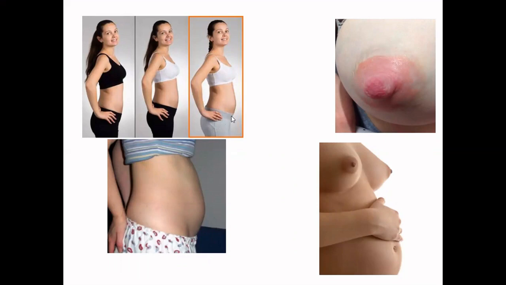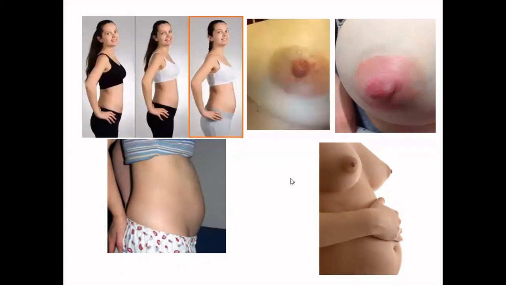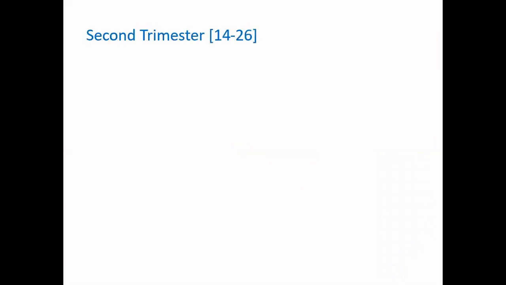Having seen these images and discussed the things that happen in the first trimester, we go to the next trimester, that is the second trimester. The second trimester goes from the 14th week to the 26th week, and in this trimester the baby tends to grow larger and stronger compared to the first trimester.